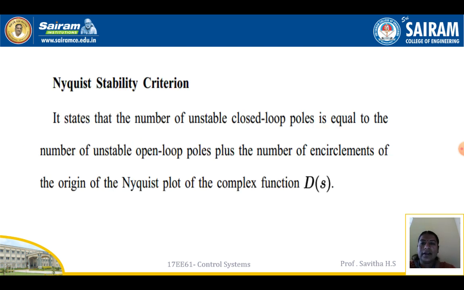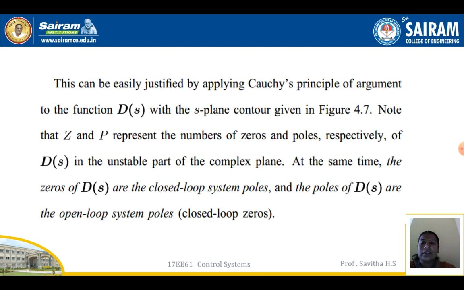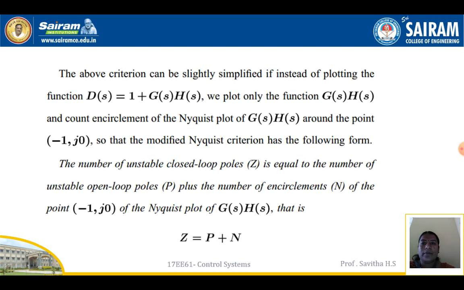Nyquist stability criterion. It states that the number of unstable closed loop poles is equal to the number of unstable open loop poles plus the number of encirclements of the origin of the Nyquist plot of the complex function D(s). This can be easily justified by applying Cauchy's principle of argument to the function D(s) with the s-plane contour given in the figure. Note that Z and P represent the number of zeros and poles respectively of D(s) in the unstable part of the complex plane. At the same time, the zeros of D(s) are the closed loop system poles and the poles of D(s) are the open loop system poles.